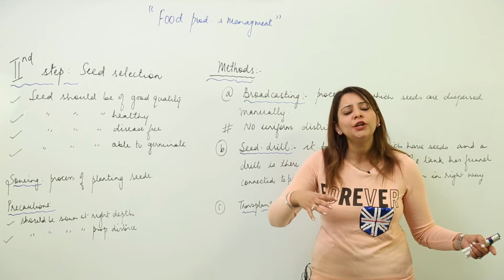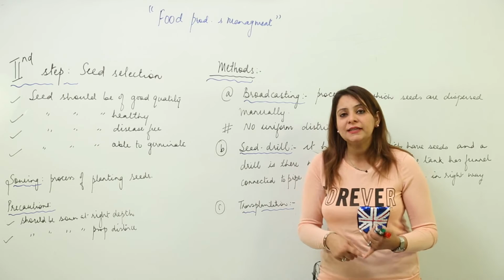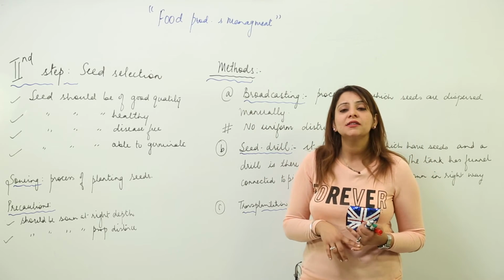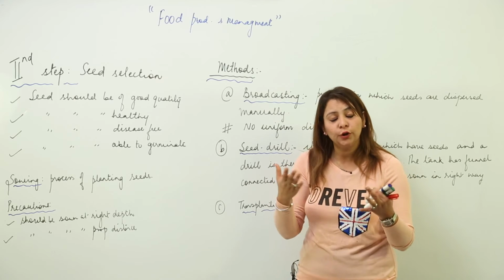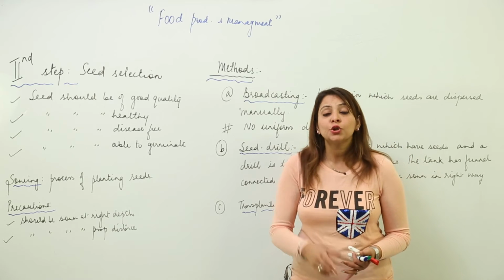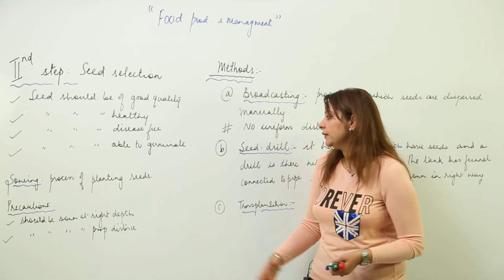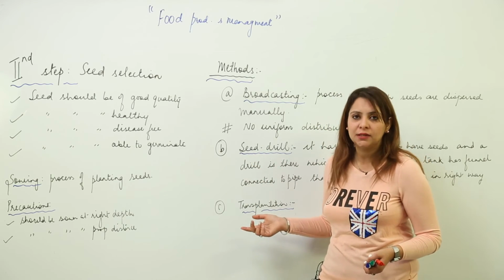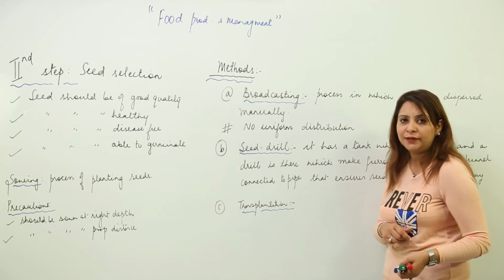So we cannot utilize the land in a better way. The disadvantages are no uniform distribution, no proper utilization of land, overcrowding, and seeds not sown at proper depth. All these drawbacks have been covered by the new techniques, the seed drill and transplantation. These are better methods in comparison to broadcasting, because they can cover up the disadvantages.